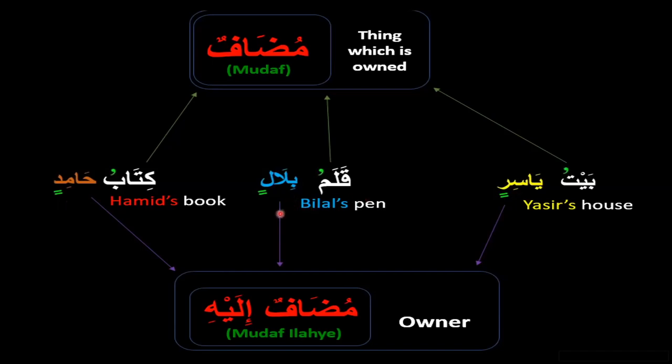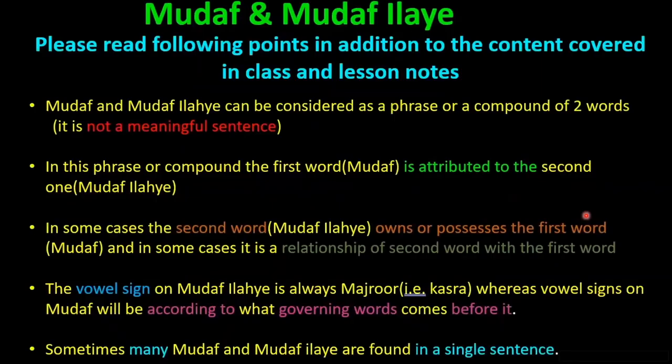So Qalamu Bilalin: Bilal is Mudaf Ilayhi, Qalam is Mudaf. Baitu Yasirin, Yasir's house. The house is an object which is owned by Yasir. So house, which is Bait, is Mudaf, and Yasir is Mudaf Ilayhi. This is a sheet you have received which has written notes about Mudaf Mudaf Ilayhi in your group. This was the reading task. I hope everybody has done it, inshallah.